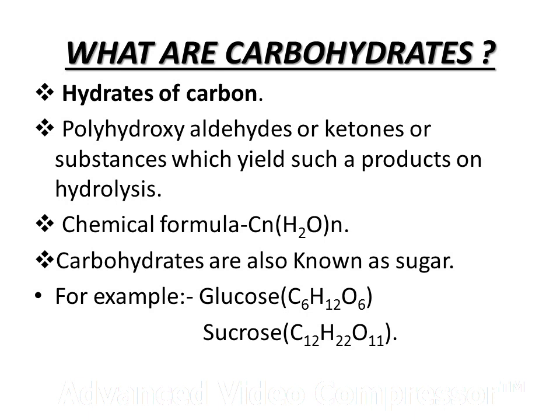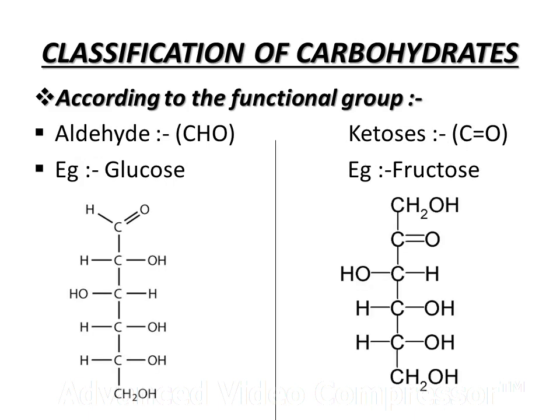So chemical formula of the carbohydrates is CnH2nOn. This formula matches the simple carbohydrate. Complex carbohydrate cannot match with this chemical formula. So carbohydrates are also known as sugar. Generally carbohydrates are called sugar. For example glucose C6H12O6 or sucrose C12H22O11. So our next point is the classification of carbohydrate.